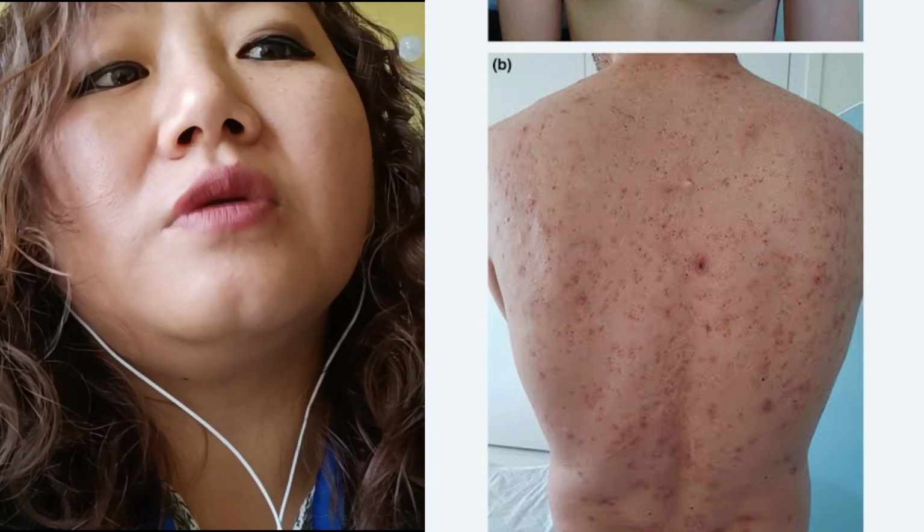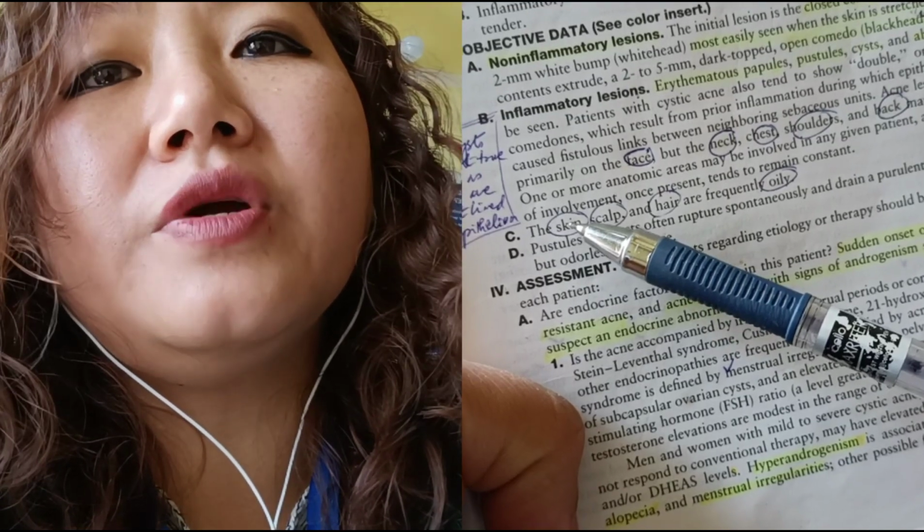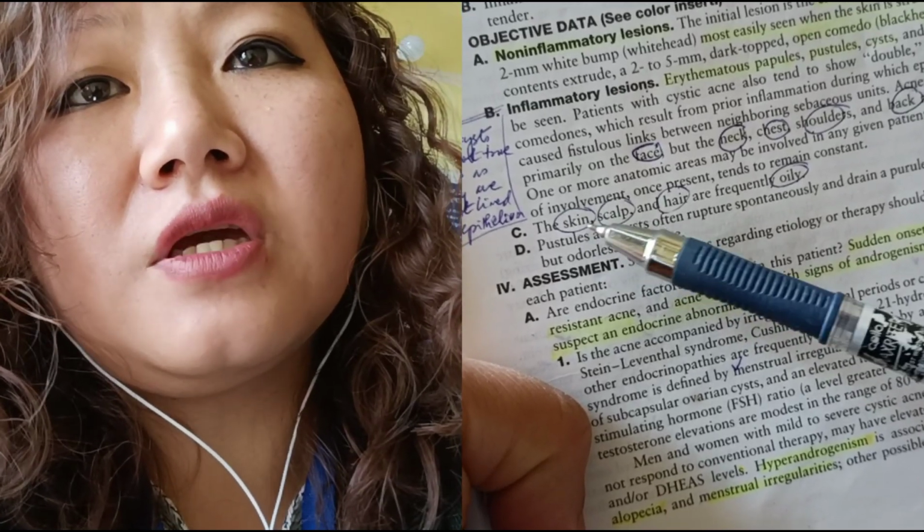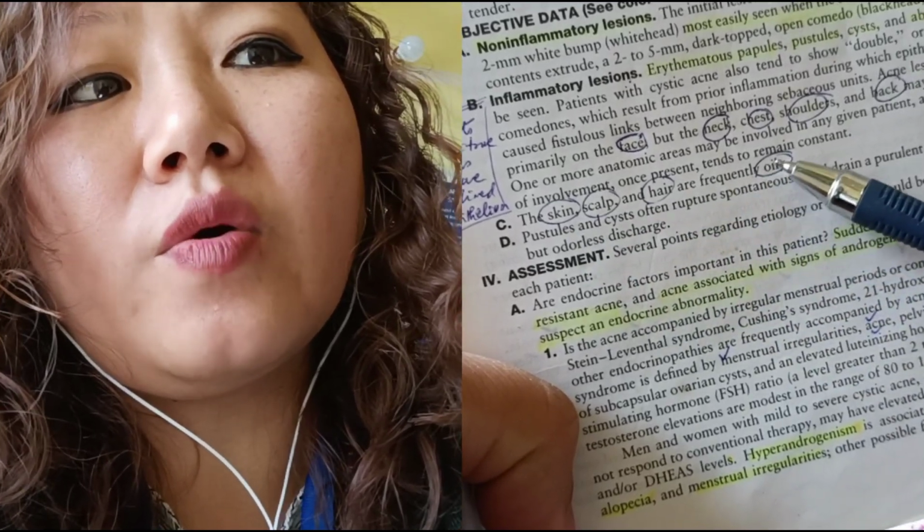This is very important. Point C. Usually in a patient with a lot of acne, the skin, the scalp, hair are frequently oily.